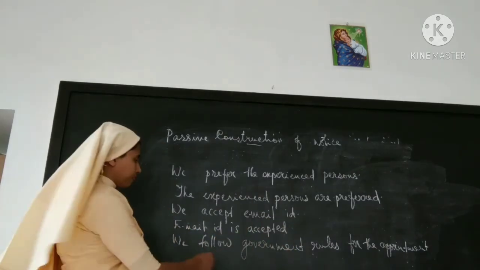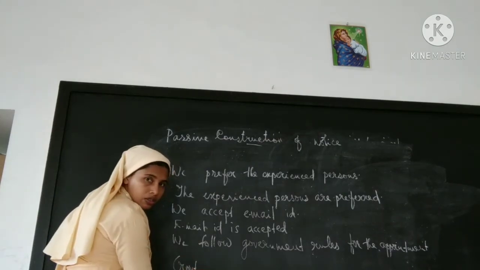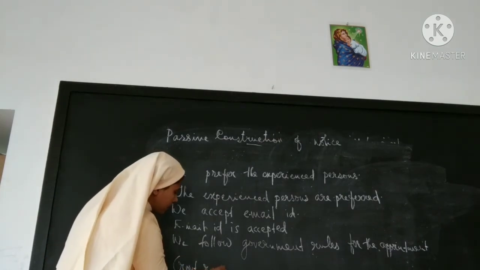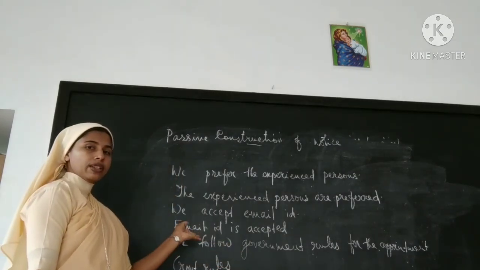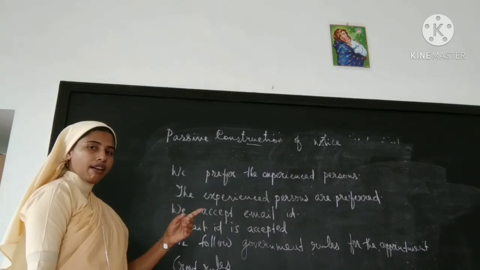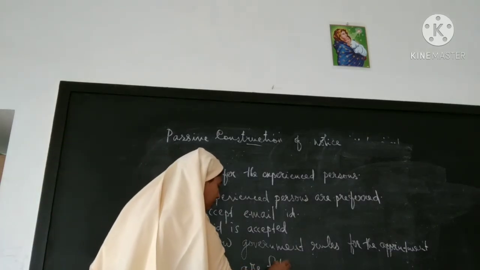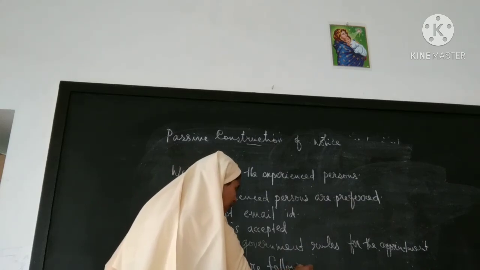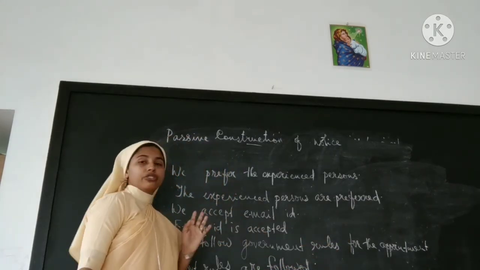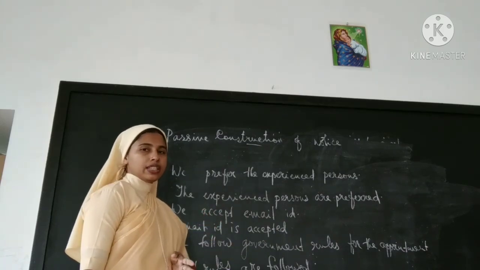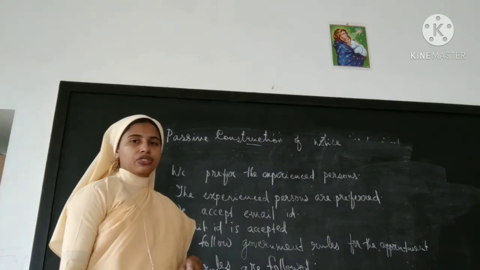Government rules. Rules is plural, that's why we will use "are." Government rules are followed for the appointment. So this is the way how you convert notice into passive.